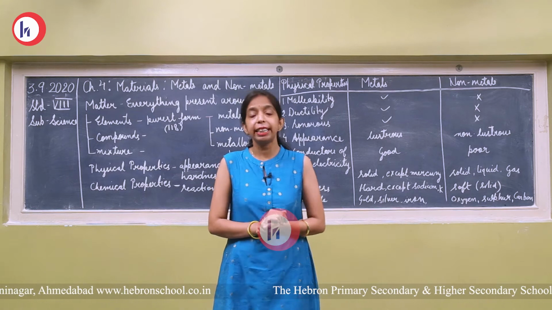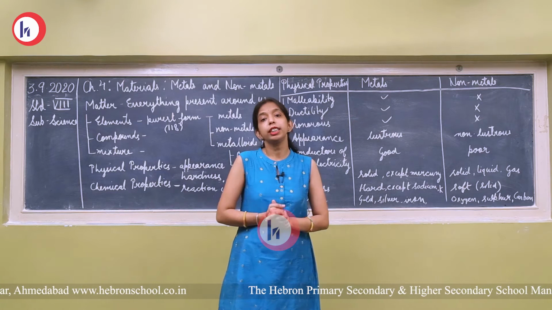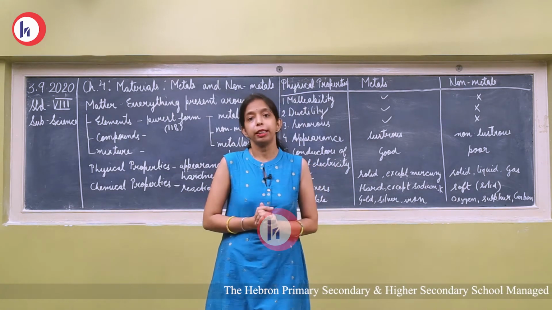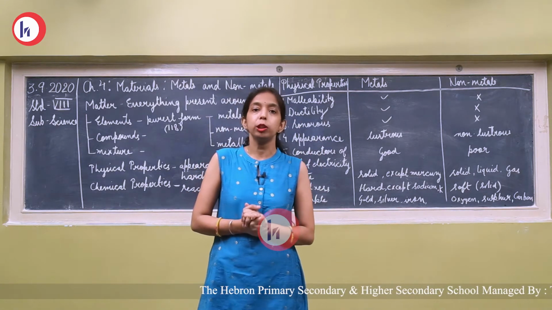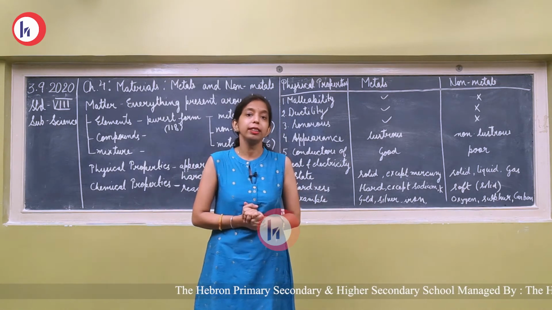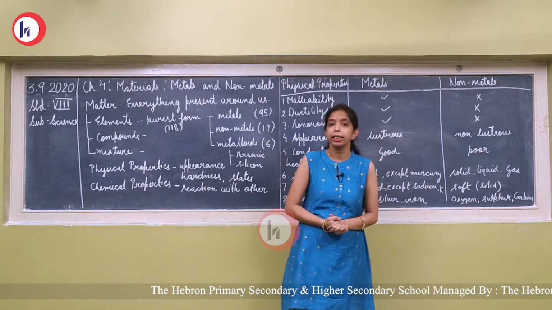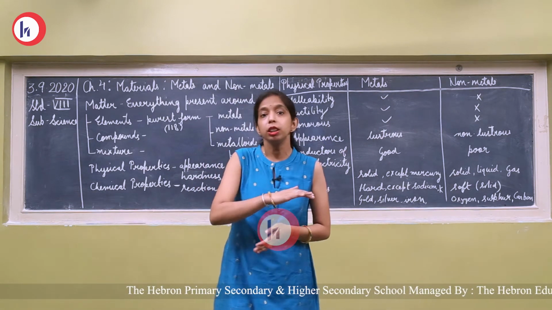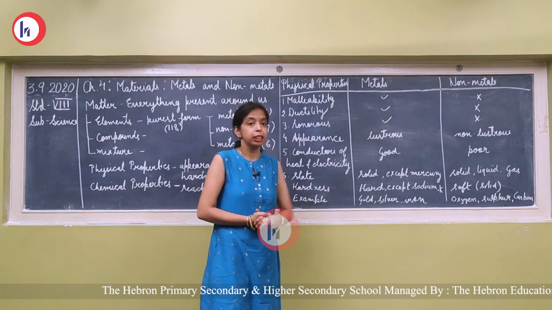Have you seen a container of iron that has thin sheets, which can be converted into paper-like sheets? Paper also has thin sheets, but that is not a metal. An iron material, which is a metal, can be converted into thin sheets. This property is known as malleability, and it is possessed by metals. Non-metals cannot be converted into thin sheet-like structures.